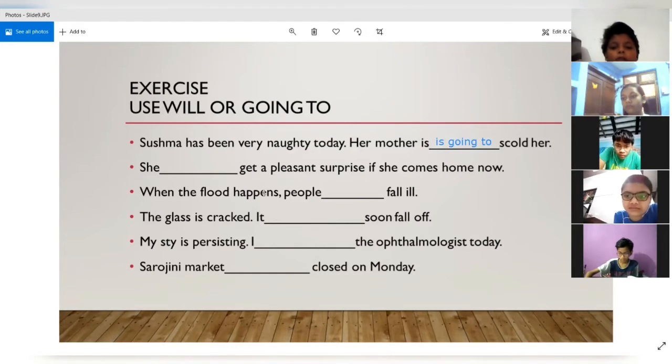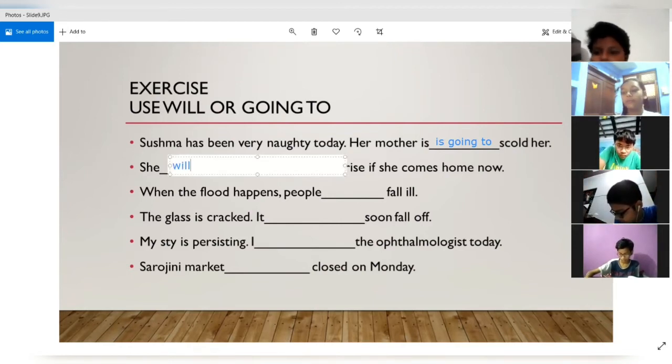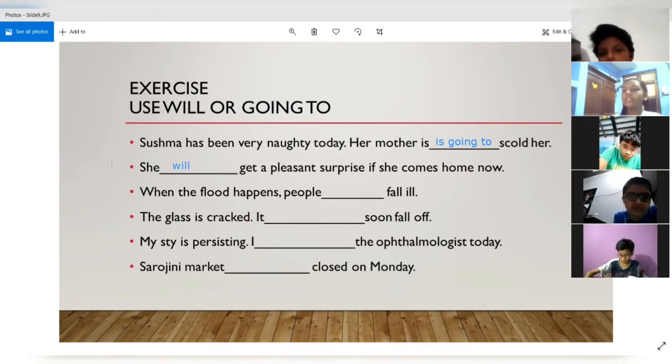Now the second one. Shreya, you want to answer? Yes, sir. Good morning, sir. Good morning. So the answer will be she will get a pleasant surprise if she comes home now. Yes. Tell me the reason. So it is because